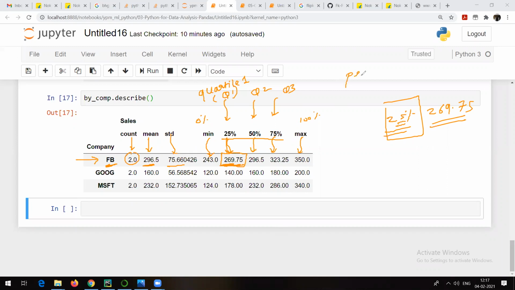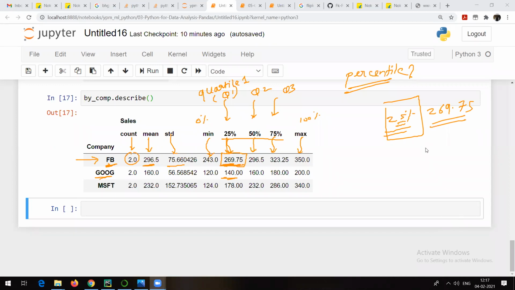I am just asking you, what do you understand by percentile? Percentage and percentile, right? They are different. Are you getting my question, all of you? What does it mean? It is showing that 25 percentile for Facebook is 269.75. So what is the meaning of that? Or 25 percentile for Google is 140. What is the meaning of that?